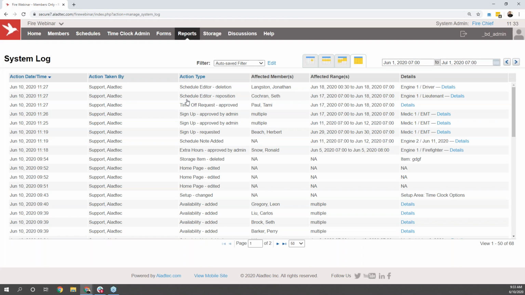You'll be able to see everything from a user logging into the system, requesting a trade, realizing they accidentally requested a trade for the wrong day, canceling that request and resubmitting it with somebody else. Every single one of those actions is going to be tracked, so you'll always be able to look back and see that information. Or maybe you're making some changes to the system, you get called away, you need to come back and pick back up. You'll always be able to check the system log to see where you left off within your system as well.